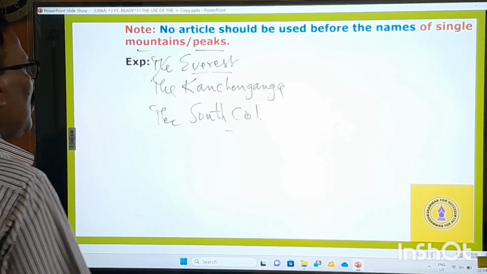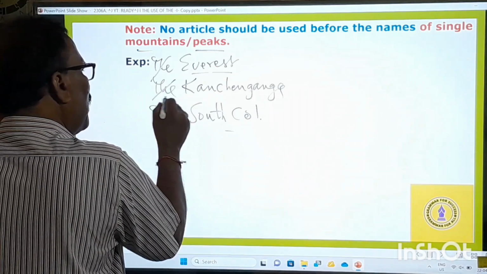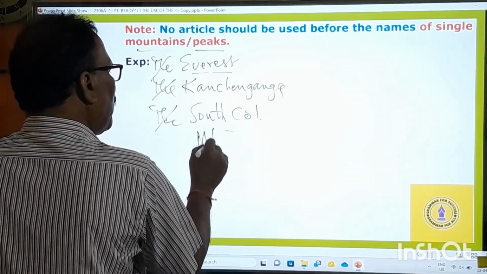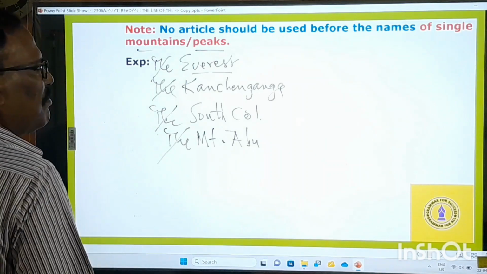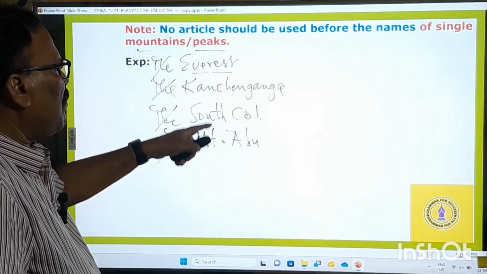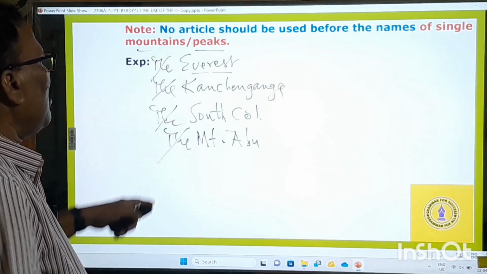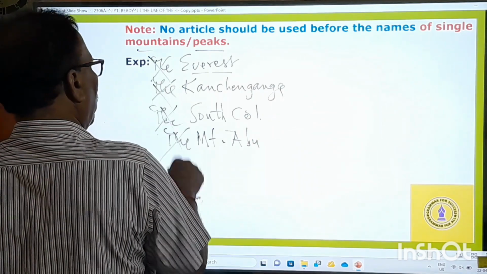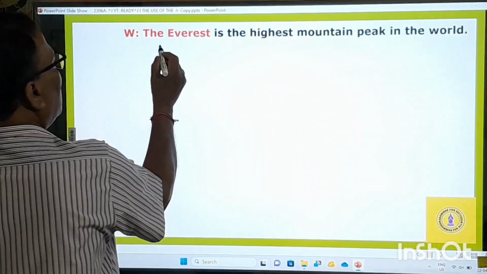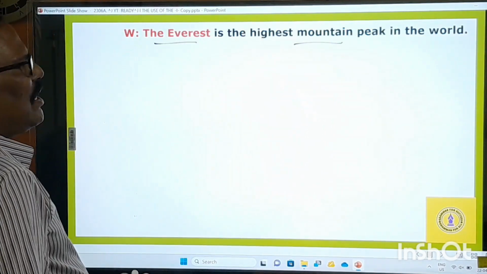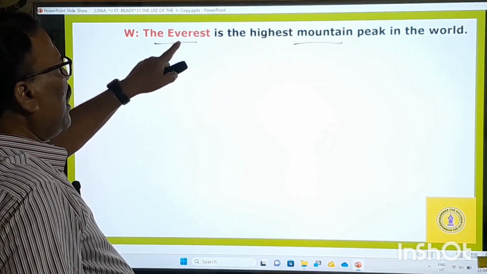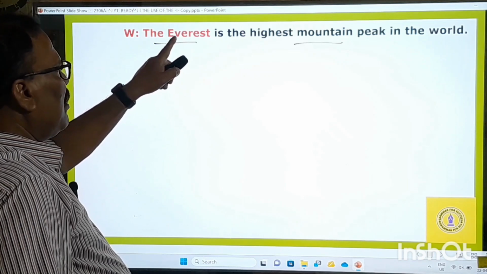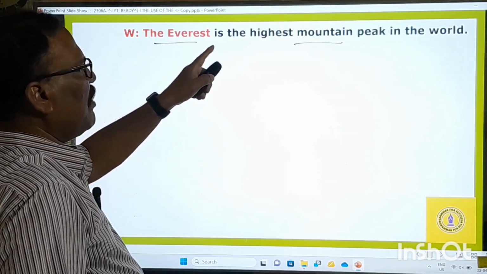So before the names of single mountains, such as Mount Abu, you cannot say the Mount Abu. Before the names of single mountains, you should not use any article. Everest is the highest mountain peak in the world. This kind of sentence may be given in the examination.